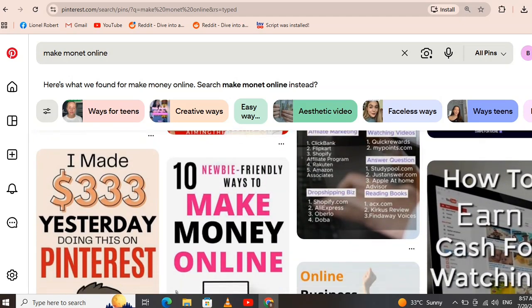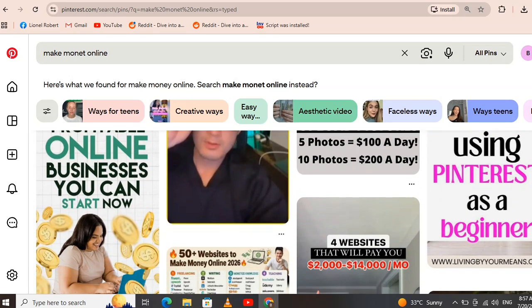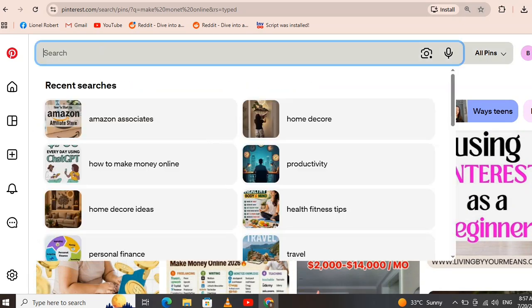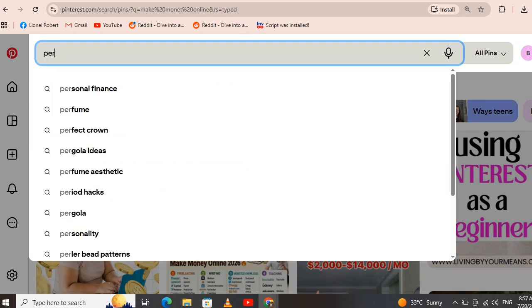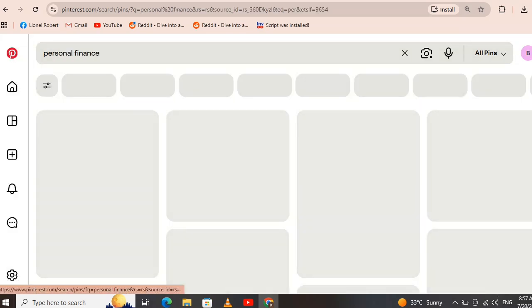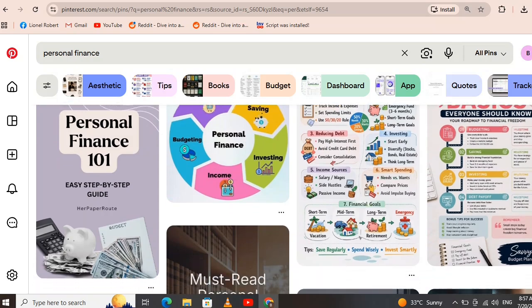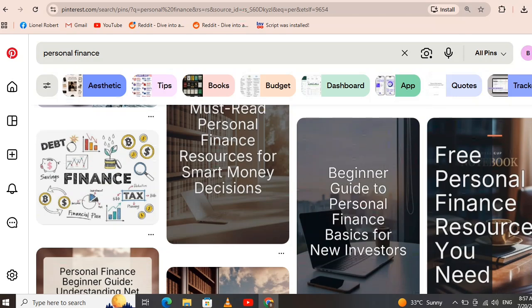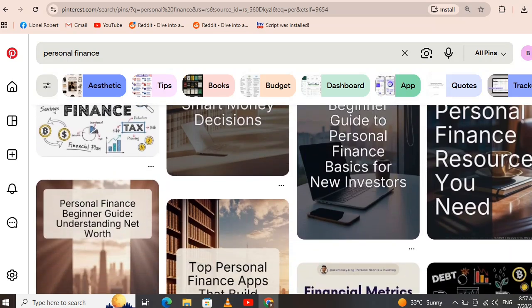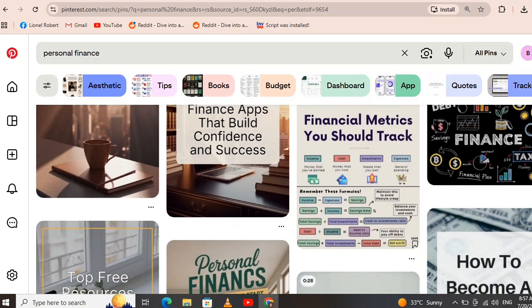Step 3. Use Claude AI to create content. Now open Claude AI. Ask Claude to create Pinterest titles, SEO descriptions, keyword ideas, pin text, blog outlines, product comparisons, call to actions. Example prompt: write 20 Pinterest titles about the best AI tools for beginners. Make them SEO friendly and curiosity driven. Within seconds, Claude generates dozens of ideas. This saves hours every week.